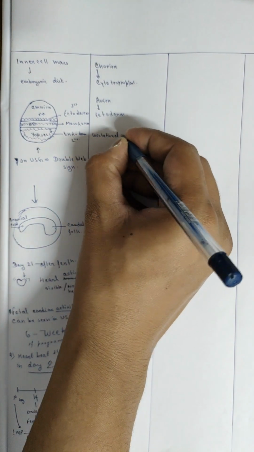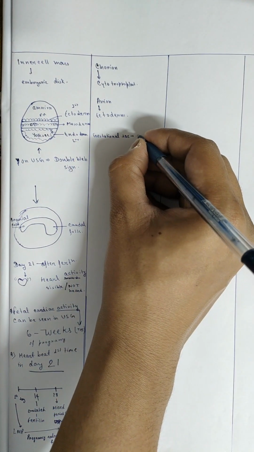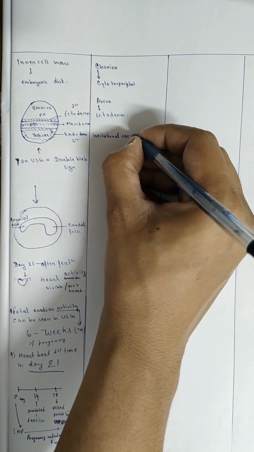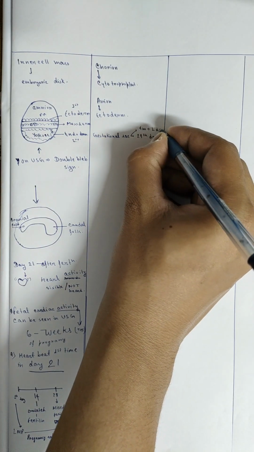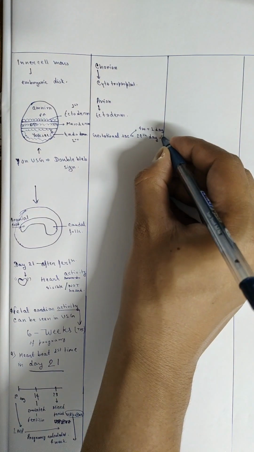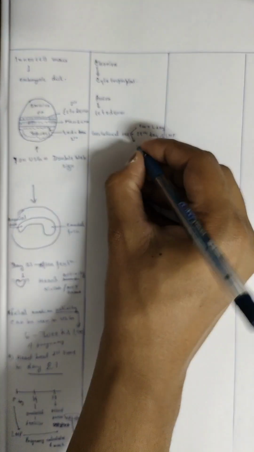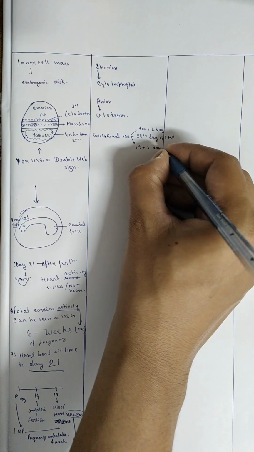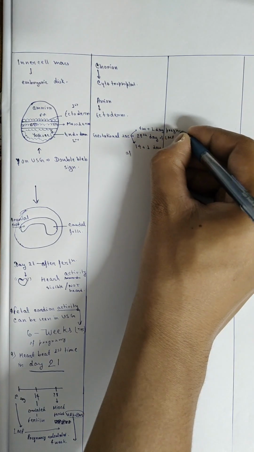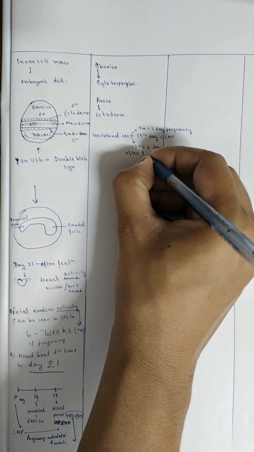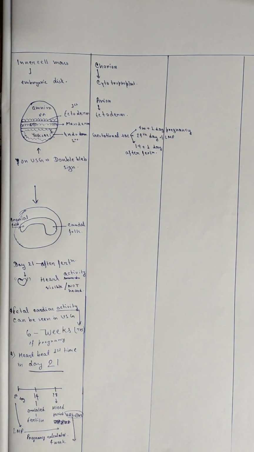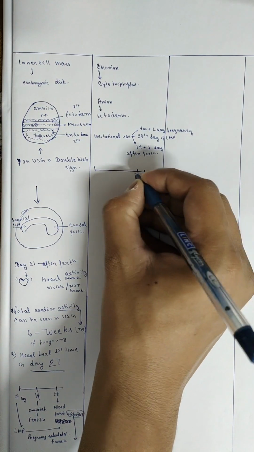Let's use this concept in the gestational sac. The gestational sac is formed on the 29th day, that is 4 weeks plus 1 day of pregnancy. That is also 14 plus 1 day after fertilization, that is also the fetal age. We can see the intradecidual sac sign, that is the first sign of pregnancy in USG.